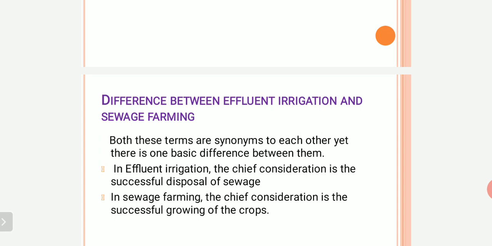In effluent irrigation, the chief consideration is the successful disposal of sewage. Here we are mainly concerned with how we can dispose of the sewage we obtain from the various treatment plants, or the sewage we obtain by diluting from the rivers. But in sewage farming, the chief consideration is the successful growing of crops. Here we are more concerned with how we can grow crops by using this sewage. This is the basic difference between these two terms.